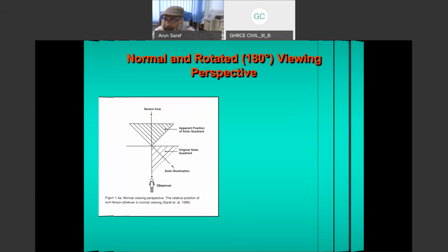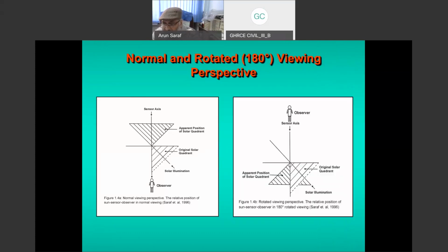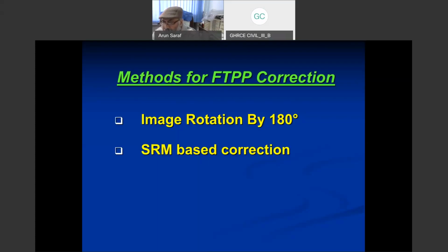Now, what are the methods to correct this FTP? One method, that is rotating by 180 degrees, I have already explained to you through various images and diagrams. There is another technique which we developed later and also published, that is the SRM based. SRM here stands for shaded relief model. Nowadays, we also call it in GIS hill shading or hill shade. Like in a popular GIS software, ArcGIS, rather than calling it shaded relief model, it is called hill shade.